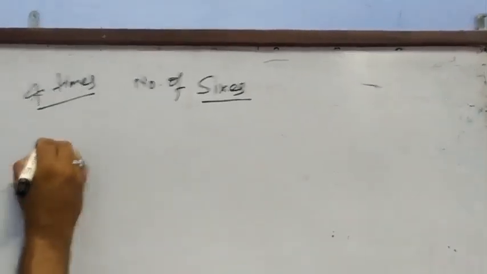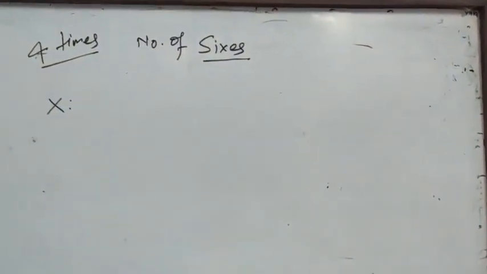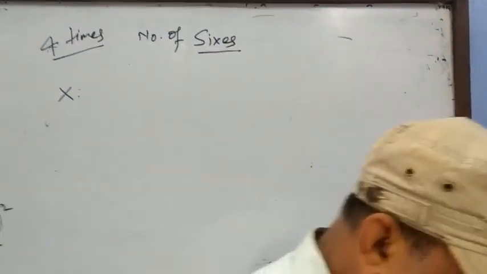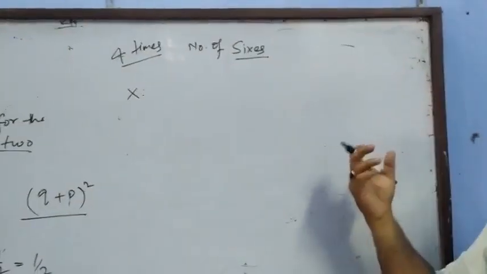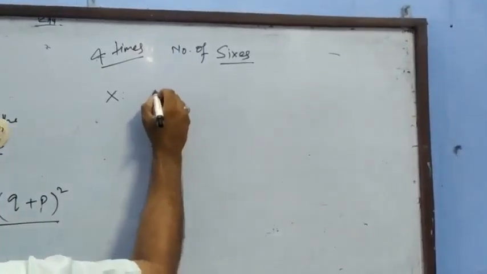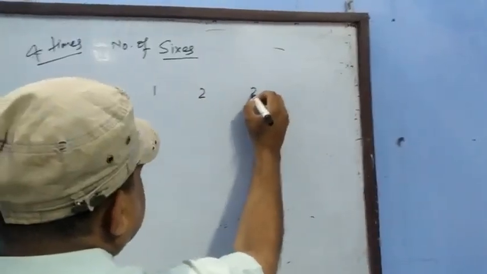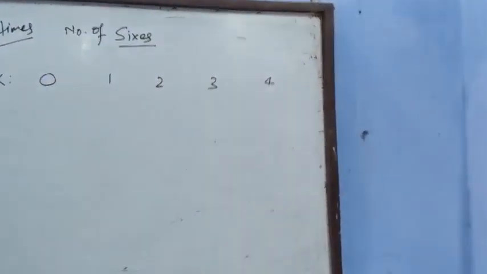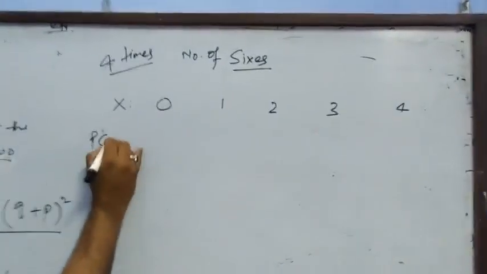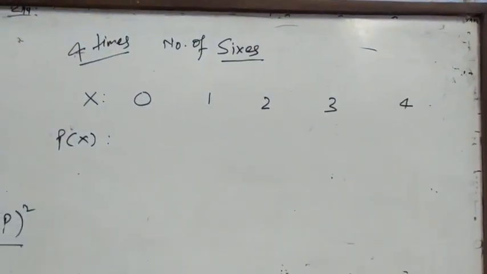So what is the random variable? If a die is thrown 4 times, then how many times can a 6 appear? None, that is 0 times, the 6 can appear. 1 time the 6 can appear. 2 times, 3 times, and 4 times the 6 can appear. So what are the respective probabilities?